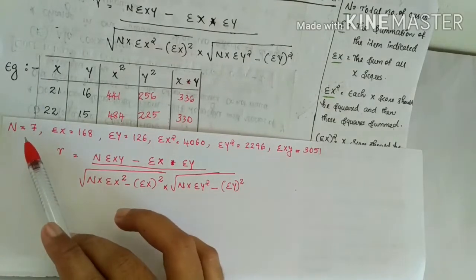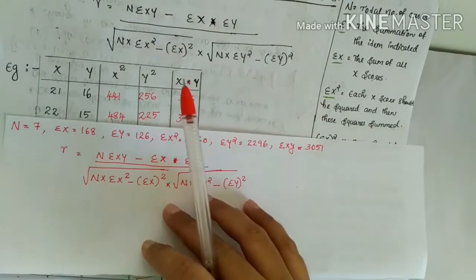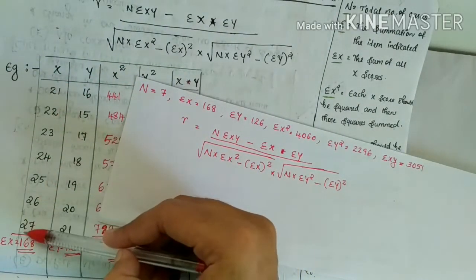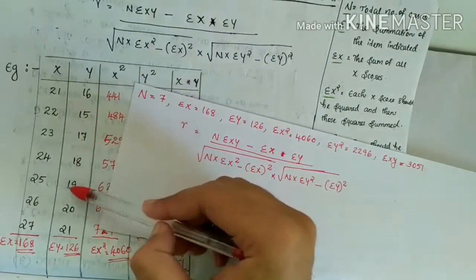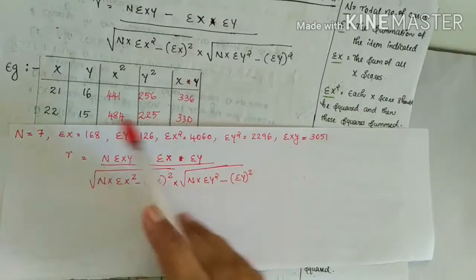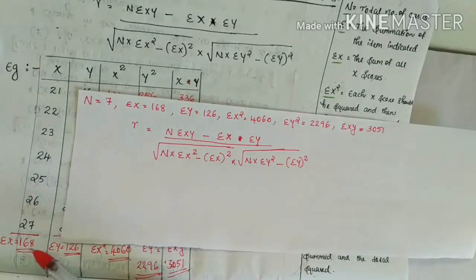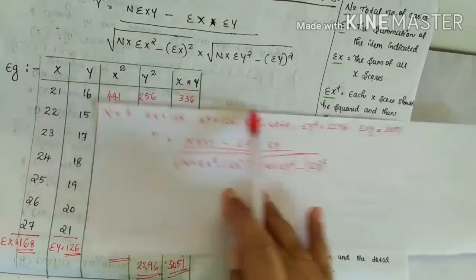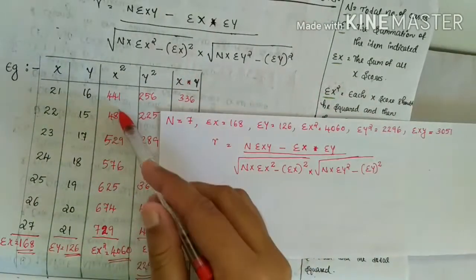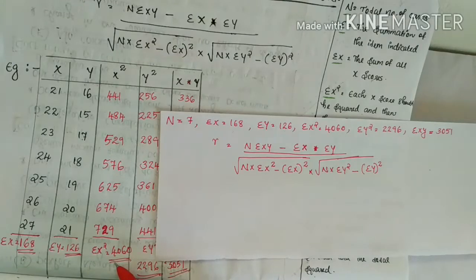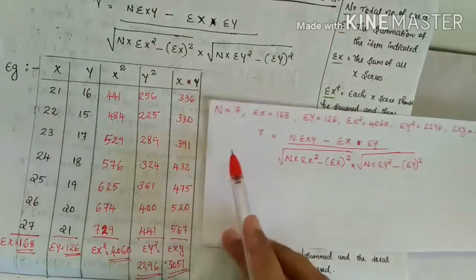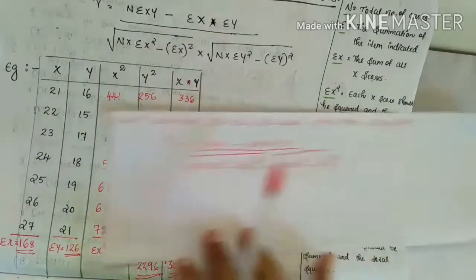Then n is equal to 7. N means the total number of items given in this series. That is 1, 2, 3, 4, 5, 6, 7. And here also 1, 2, 3, 4, 5, 6, 7. So the total number of observations n is 7. Then sigma x, we already found, the total of the x column, is 168. Sigma y, the total of the y column, is 126. Sigma x square, the total of the x square column, is 4060. Then sigma y square is 2296. Then sigma xy is 3051.